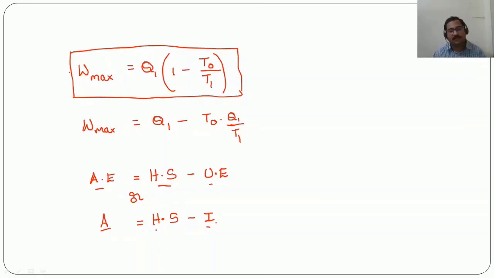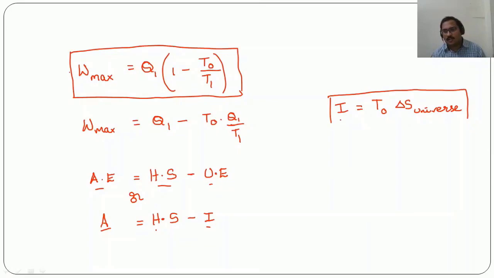Now how do we obtain this irreversibility? This irreversibility I will be equal to the surrounding environment temperature multiplied by the change in entropy of the universe. I equals T0 into delta S of the universe.